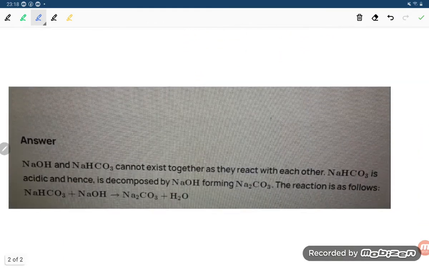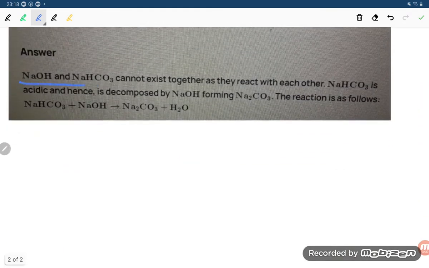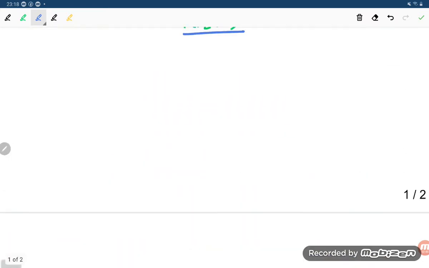You can read out the slide, student. Here NaOH and NaHCO3 cannot exist together as they react with each other. NaHCO3 is acidic in nature. It is decomposed by NaOH forming Na2CO3. The reaction is as follows. So this is our answer, student.